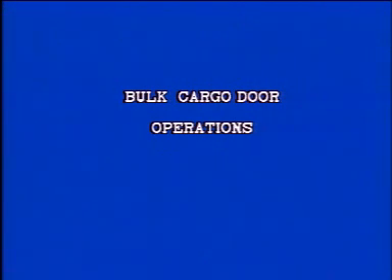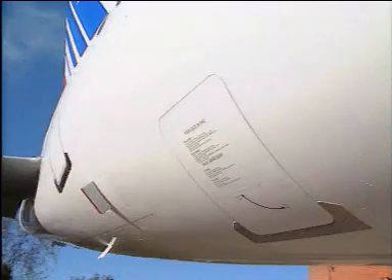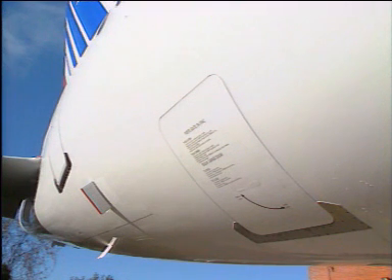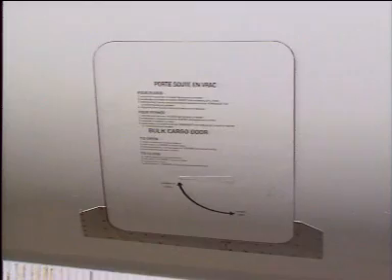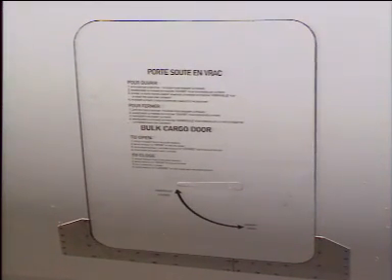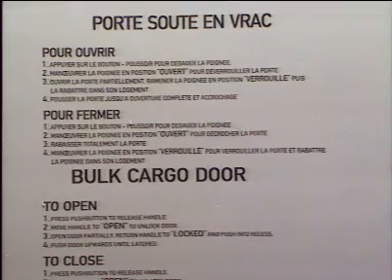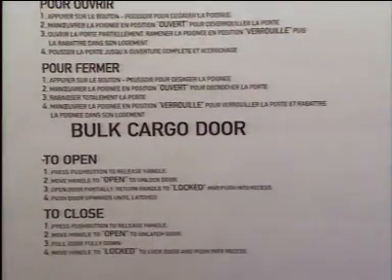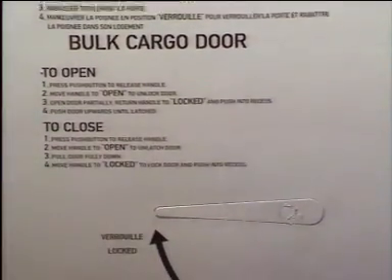Bulk cargo door operation. The bulk cargo compartment door is installed on the lower right side of the fuselage. The bulk door is a manually operated door. The operating procedures are labelled on the door.